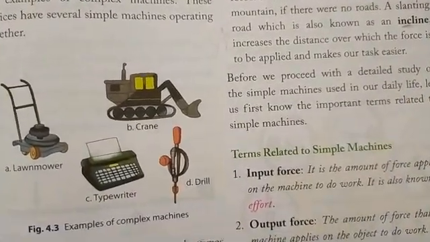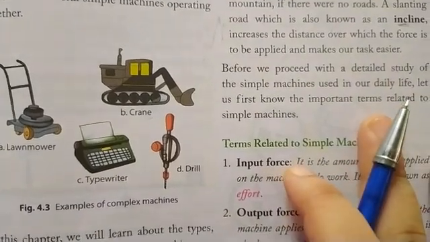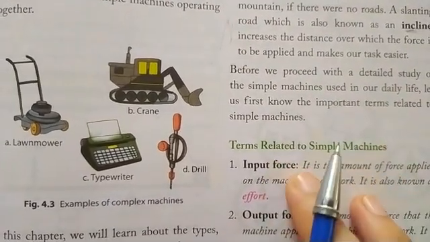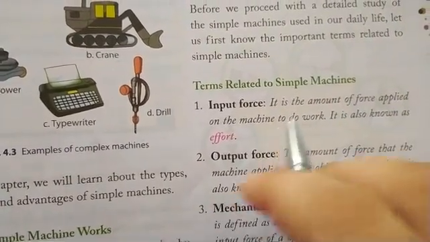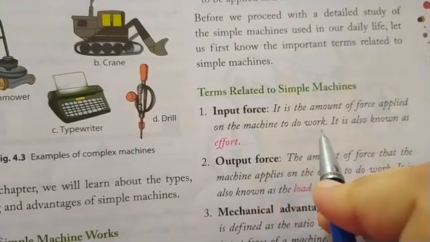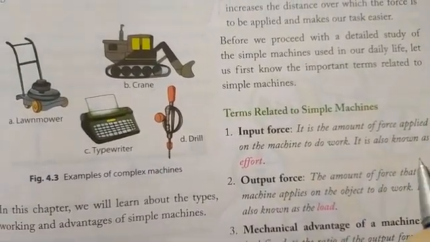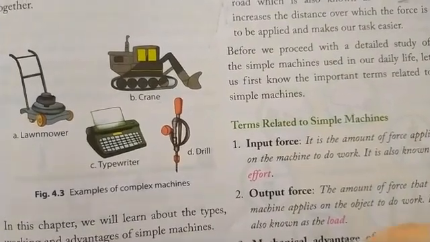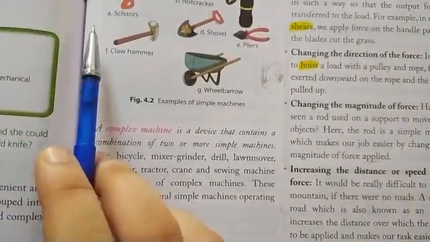Now, before going to the detailed study of simple machines, we will learn about some simple terms which are related to simple machines. So the first term is input force. What is input force? It is the amount of force applied on the machine to do work. It is also known as the effort. Means the force that we are applying on the machine is known as the input force, or effort. That effort we are doing on the simple machines.